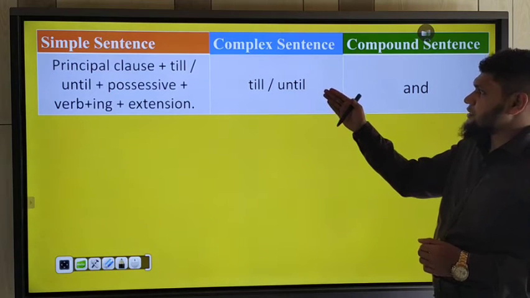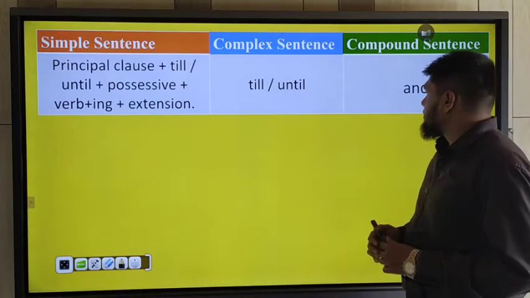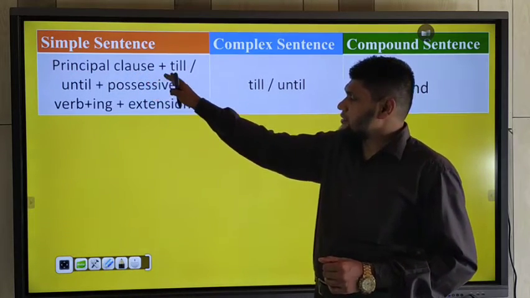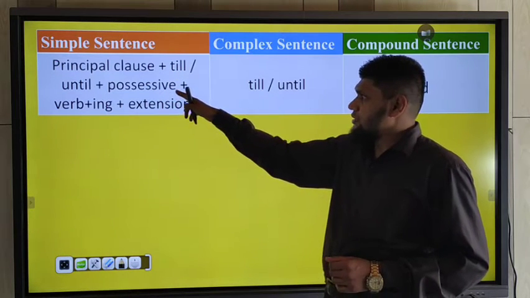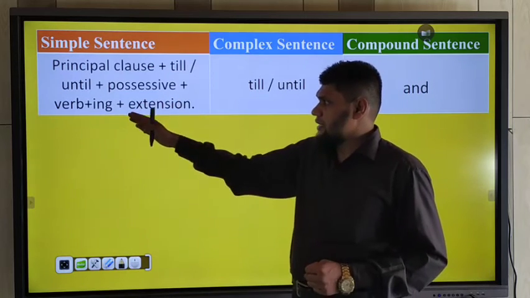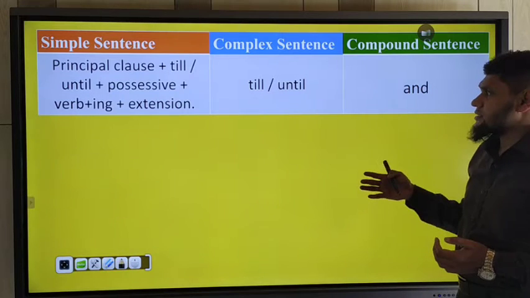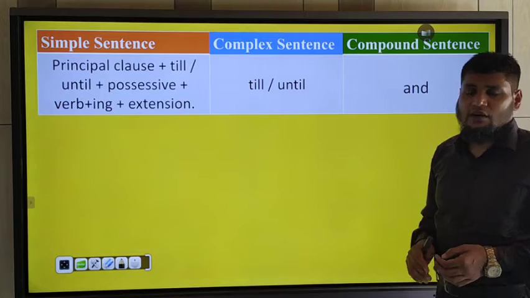So if the complex sentence is connected with till and until, that time you should use principal clause first, and you should use till or until as preposition, and then you should use the possessive form of the second subject, and then verb plus ing extension. Okay, if you want to change it into compound sentence, you should use and instead of till or until.